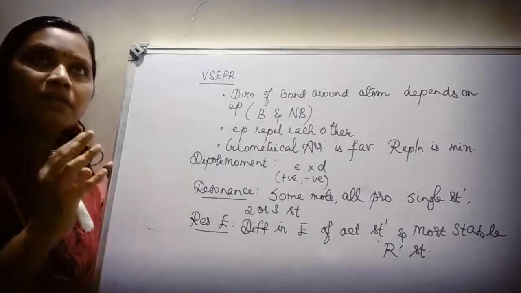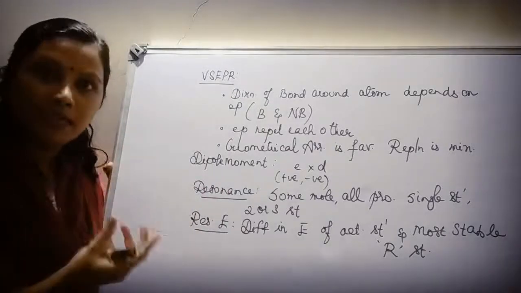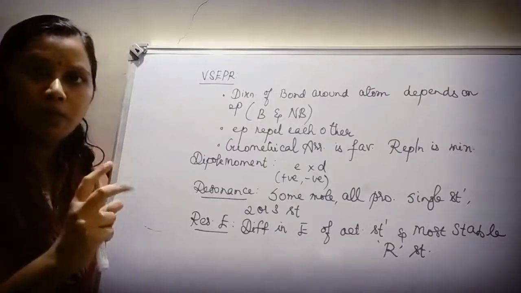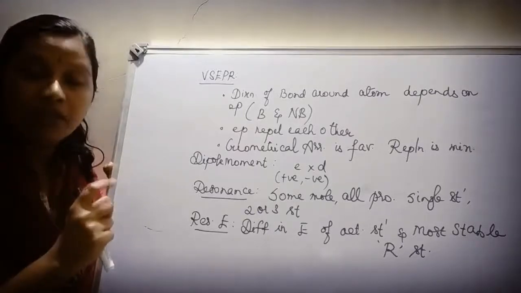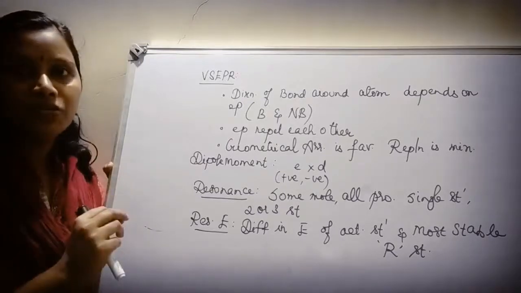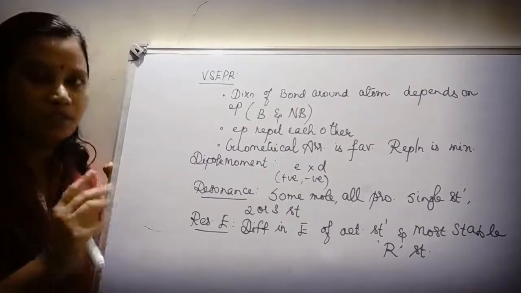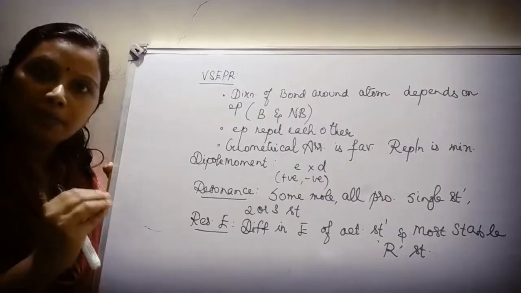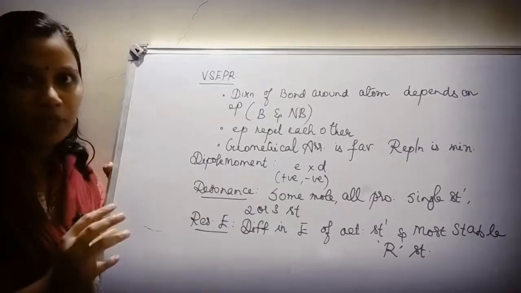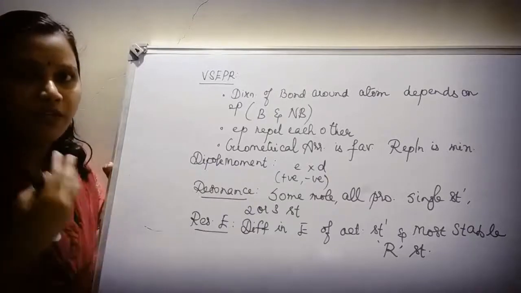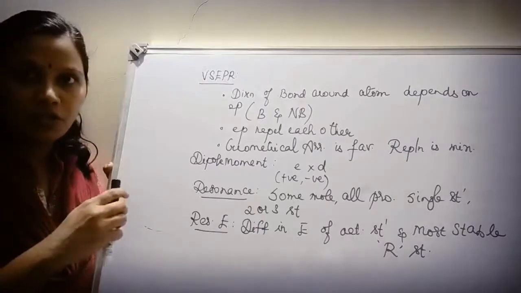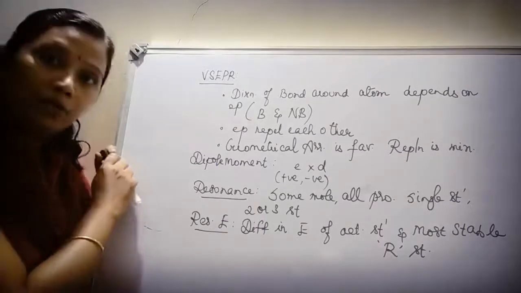And what is resonance? See, in some particular compound, say for example benzene, what happens? All the properties of the compound cannot be explained in a single structure. We need 2 to 3 structures. Such structures are called resonating structures or canonical structures. Okay, clear. So in some compounds like benzene, all the properties cannot be explained by a single structure. So we need resonating structures, like 2 to 3. Those structures are called resonating structures or canonical structures.